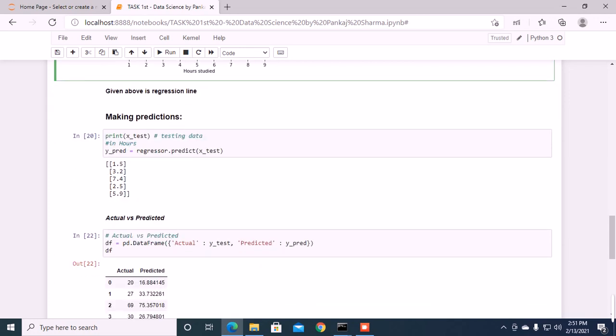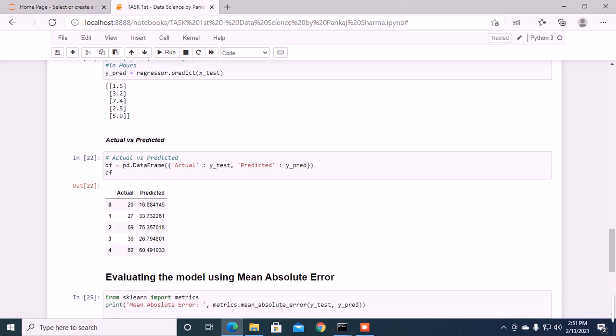Now our actual versus predicted data. In this we are predicting and comparing the data with the actual. In the first case we got the actual value as 20, but the predicted value is 16. The actual was 27, and we have predicted 33.